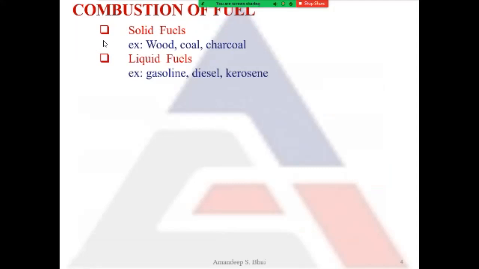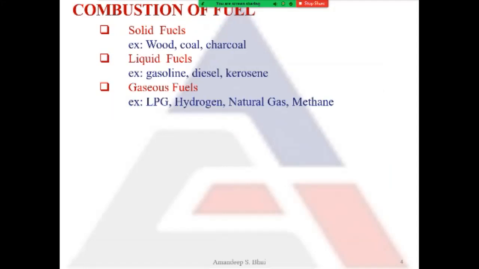Gasoline, diesel, and kerosene are liquid fuels. Then there is gaseous fuel, which is in the form of gas. LPG, liquefied petroleum gas, hydrogen, natural gas, and methane are gaseous fuels. Then nuclear fuels. Uranium comes under nuclear fuel.